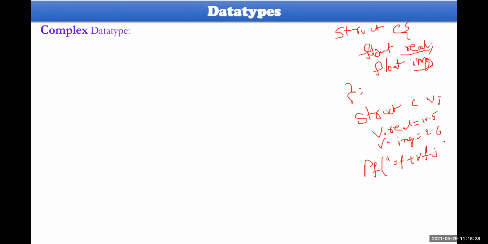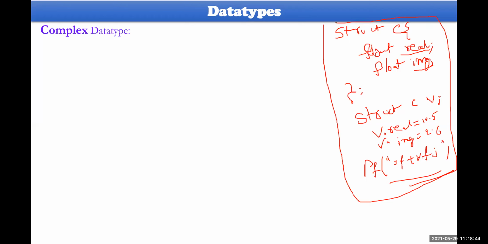Then you have to print the values in such a way. So you have to write this much code to generate your complex values in C, C++, or Java, whereas in Python, it's given as a data type.